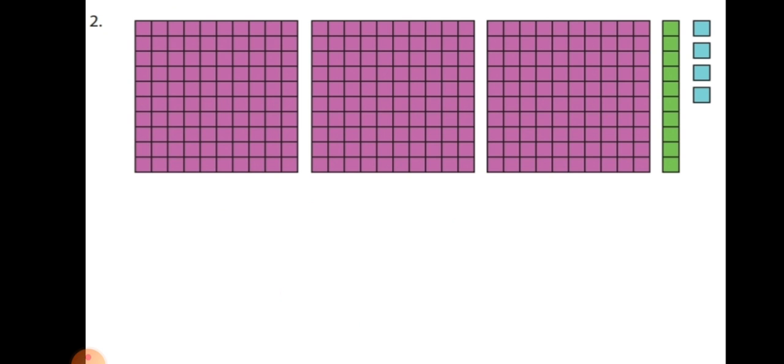Next example. Dear students, here also given 100 boxes, tens columns and some loose boxes. So write the number from this. Count the boxes and write the numbers.